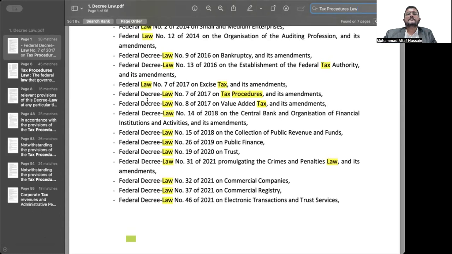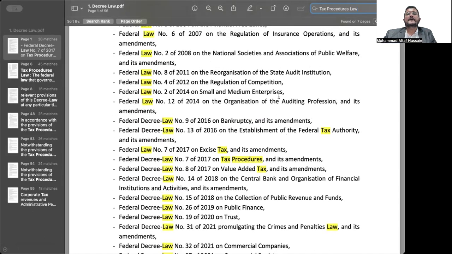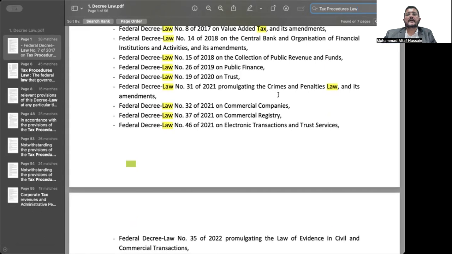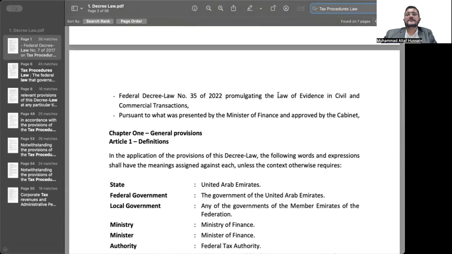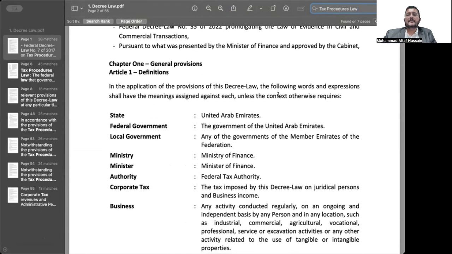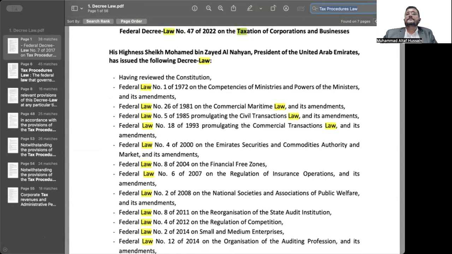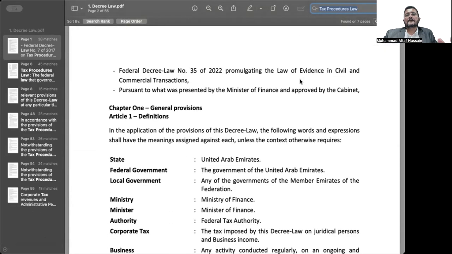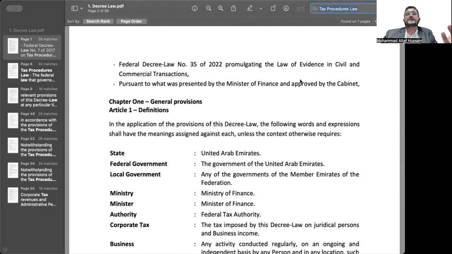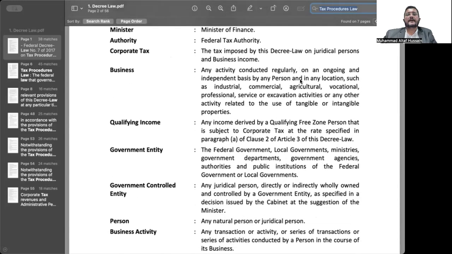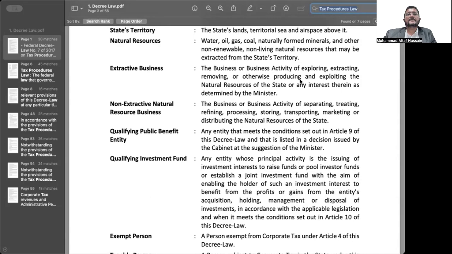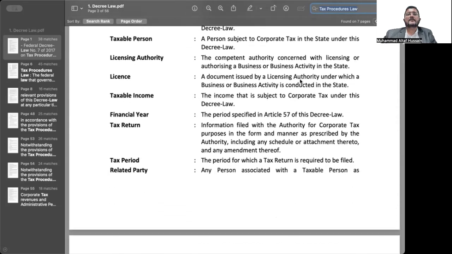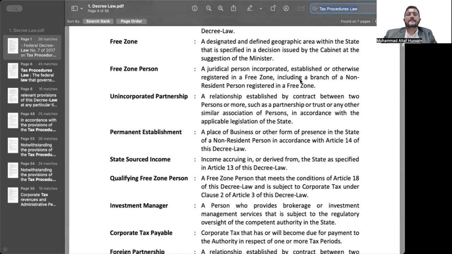There you go. Federal Law number 2017 on tax procedures. By the way, this law was later on amended recently in 2023. So another tax procedures law is there. So the latest version of this tax procedures law is what is meant by this wording, tax procedures law, that has been put in Article 2.